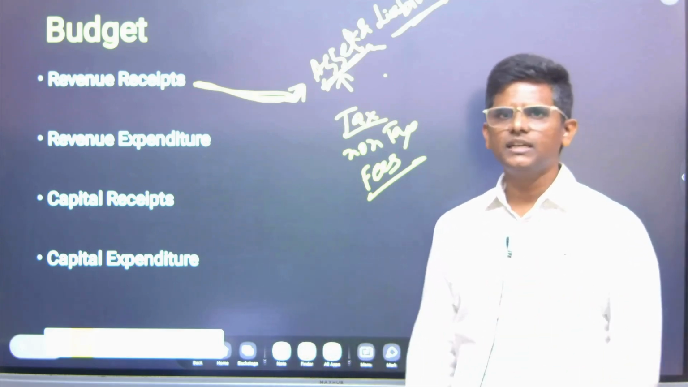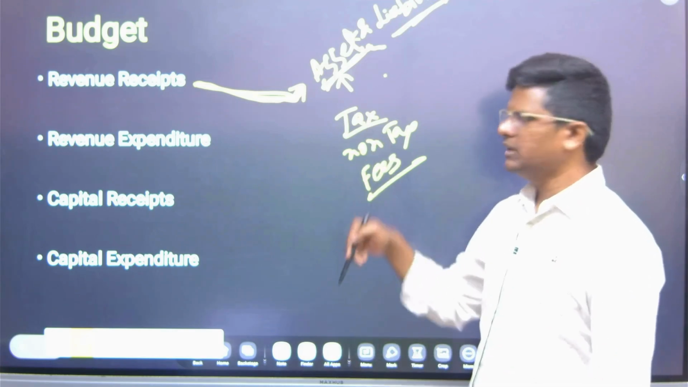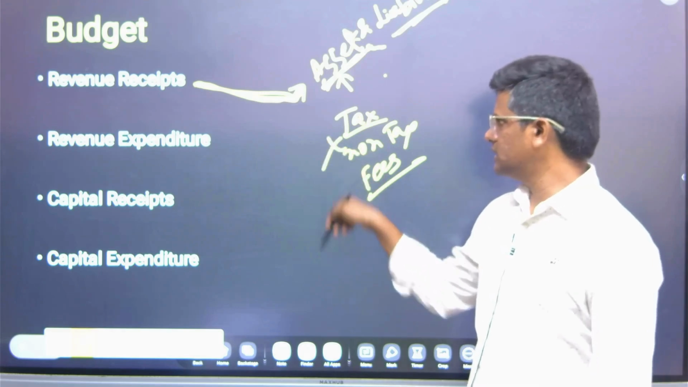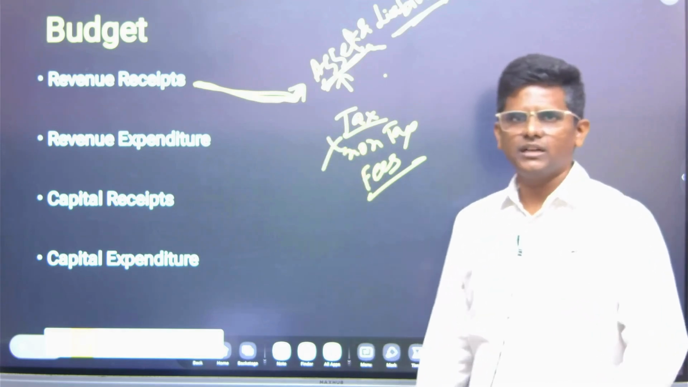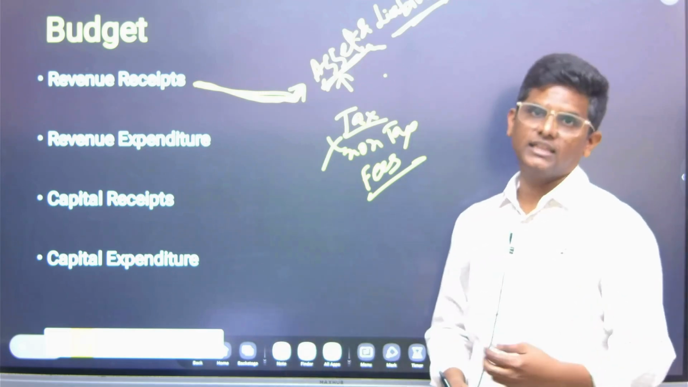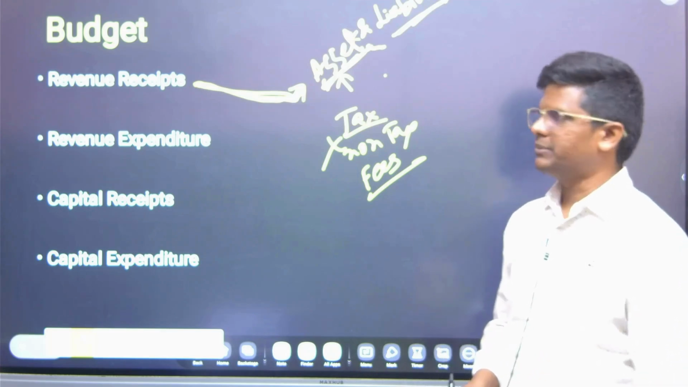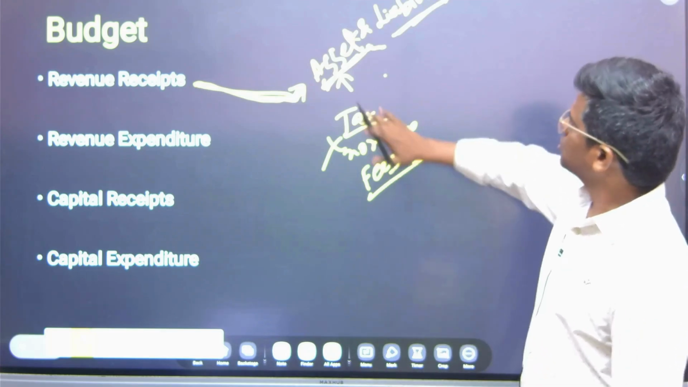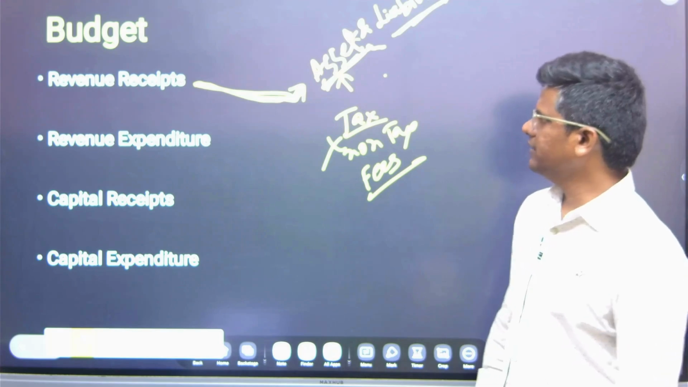Nobody can say to the government, return my tax money. No, they cannot say. The government need not pay it back, but it is not the case in other cases like capital receipts, which we will see later. So I hope you are clear on the revenue receipts part.